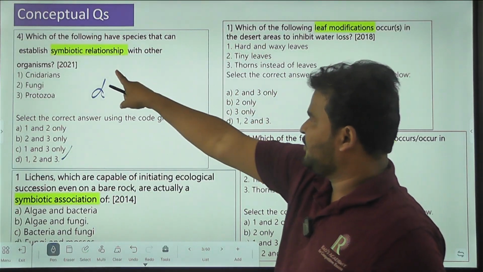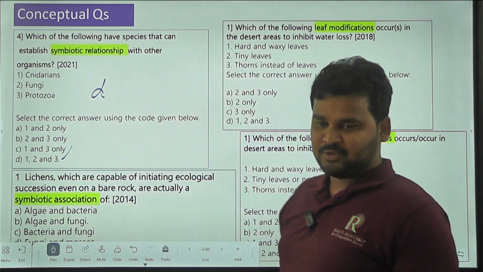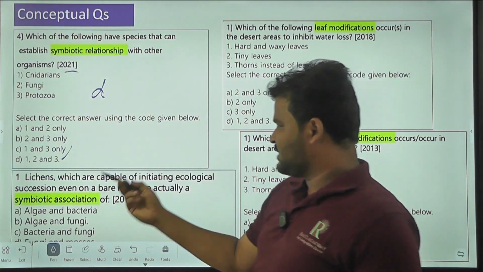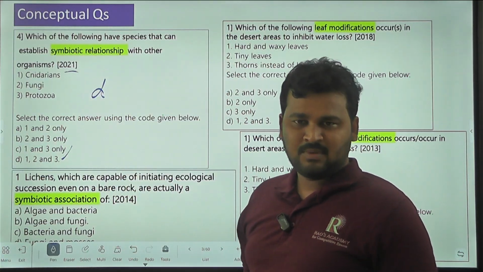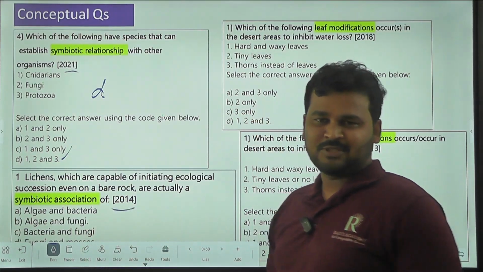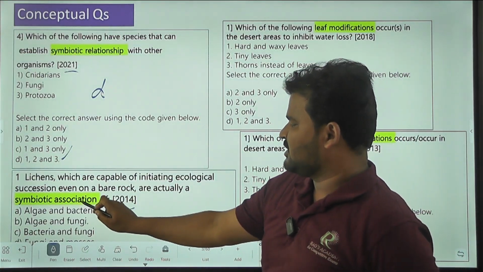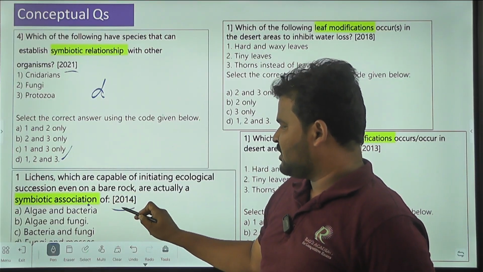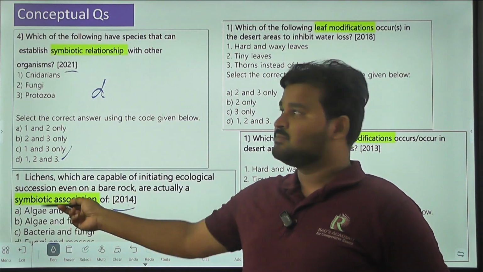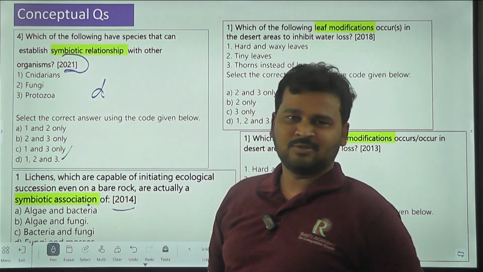This question came in the year 2021, and the same symbiotic association, means symbiotic relationship, question came in the year 2014. You can see here, the symbiotic association concept was asked in 2014, and again a question related to the same area came in 2021.